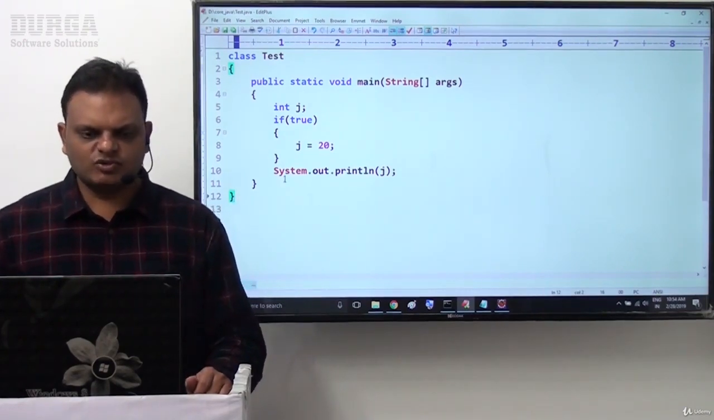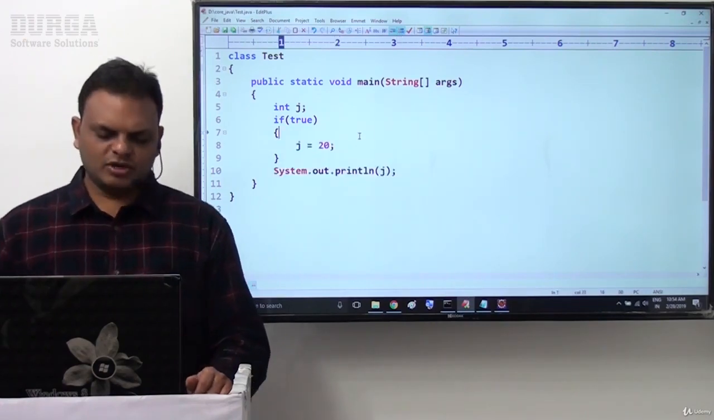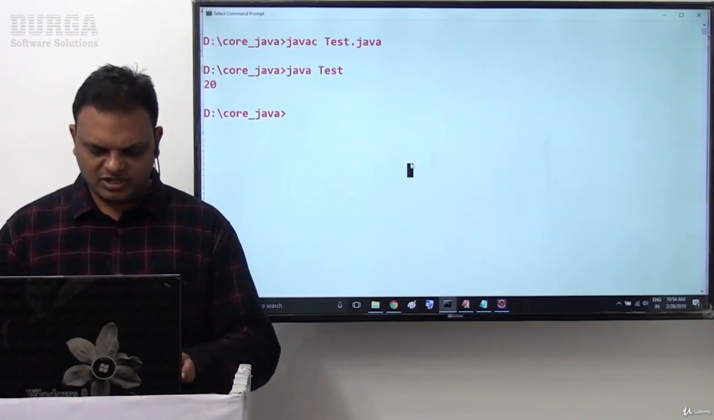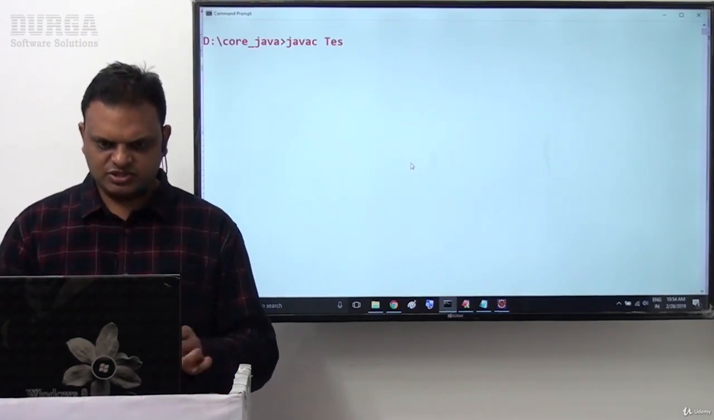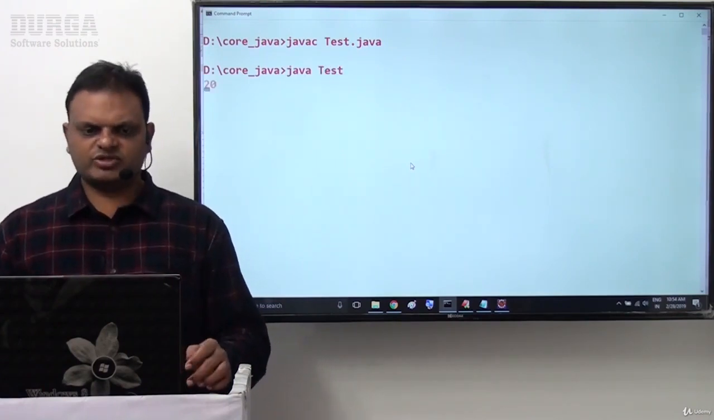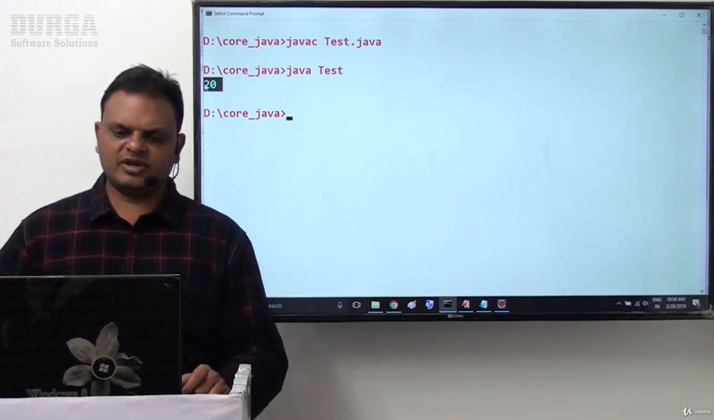But at runtime, what is going on? Directly j is equal to 20, SOP of j, automatically the 20 value will be displayed at runtime. Now let us compile and execute this. Javac Test.java. Compiled successfully, and Java Test. The output we are getting is 20. 20 is the output directly.